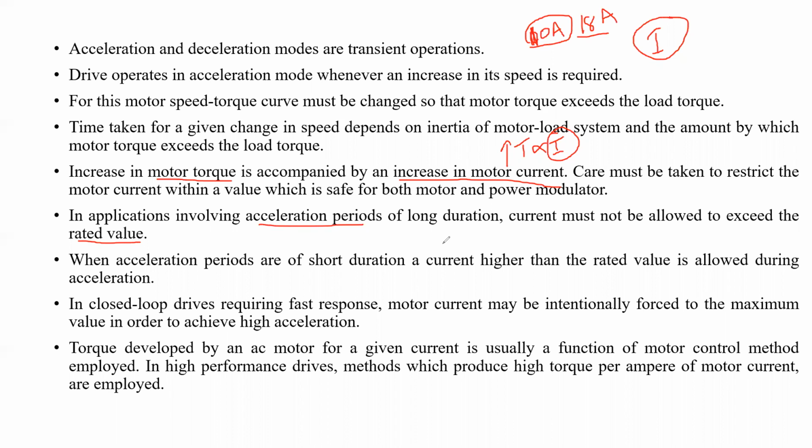For a fraction of a second, if a high current flows, there is no problem. But if high current flows continuously for a long duration through the winding of the motor, then what will happen? The motor may be damaged. So during the acceleration period, while increasing the motor torque, we have to keep the current values in mind. The current should not exceed the rated values.